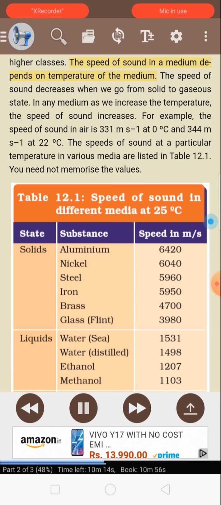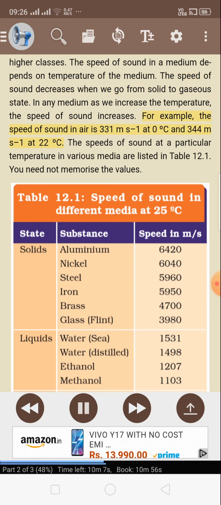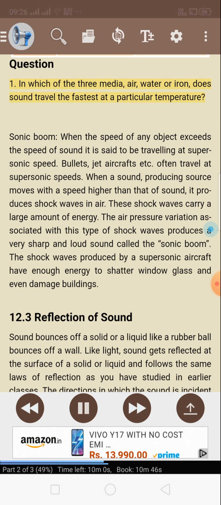The speed of sound in a medium depends on temperature of the medium. The speed of sound decreases when we go from solid to gaseous state. In any medium, as we increase the temperature, the speed of sound increases. For example, the speed of sound in air is 331 meters per second at 0 degrees C and 344 meters per second at 22 degrees C. The speeds of sound at a particular temperature in various media are listed in Table 12.1. You need not memorize the values. Question. 1. In which of the three media, air, water or iron, does sound travel the fastest at a particular temperature? Sonic boom.